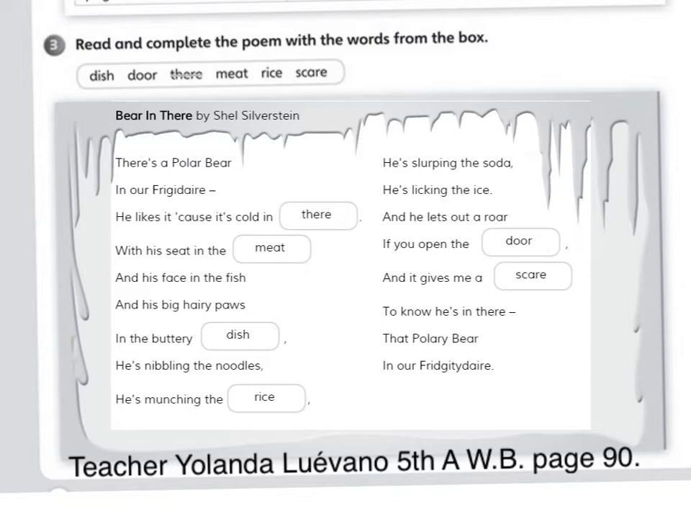Can you see? It does rhyme, and it is actually also funny. Imagine having a polar bear in your fridge. That's the meaning of Frigidaire. Frigidaire is a brand of fridges, like they say, Daewoo, LG, Samsung, etc. So, as you can see, there was a bear inside the fridge of Shel Silverstein.